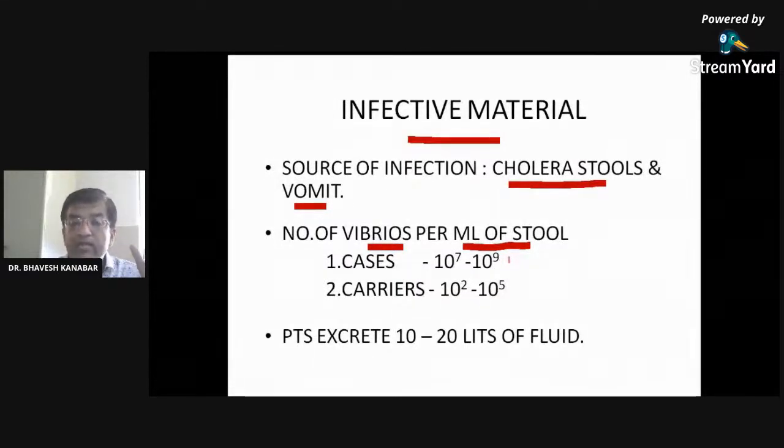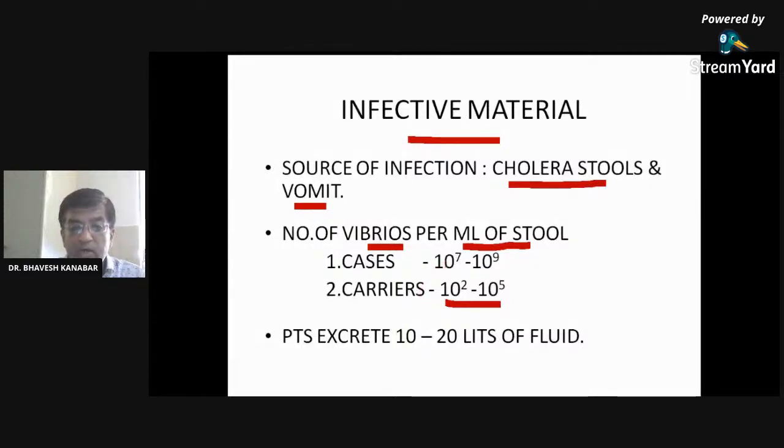In a carrier, 10² to 10⁵. 10² is 100, then 1,000, then 10,000, 1 lakh. Up to 1 lakh organisms per ml are secreted in stool by a carrier.